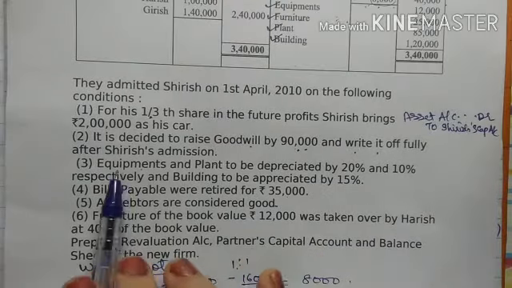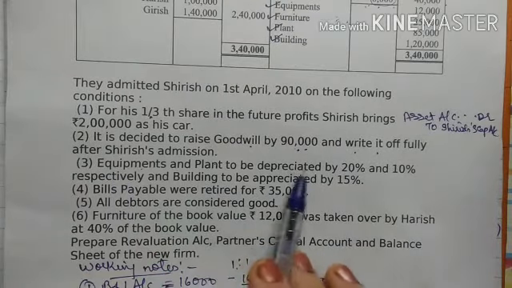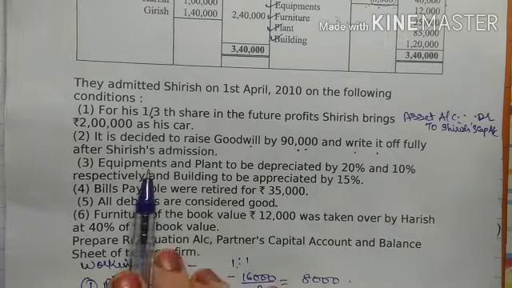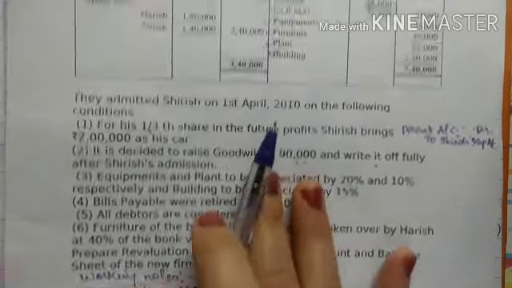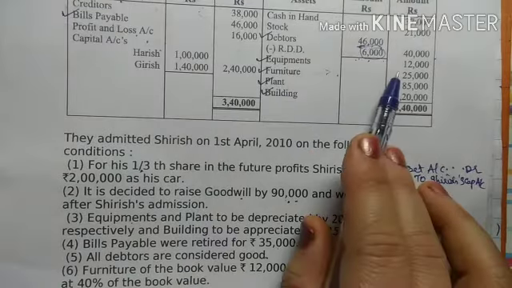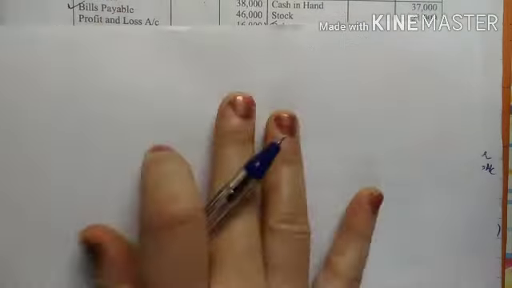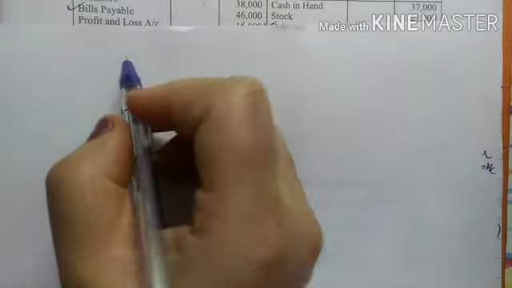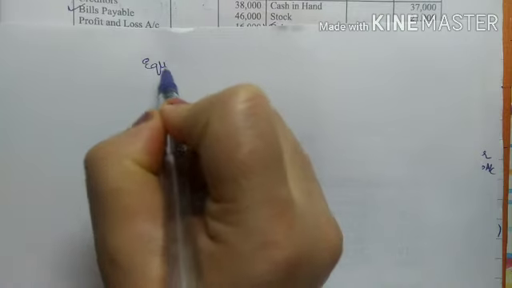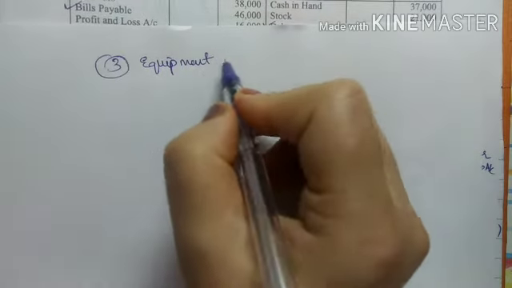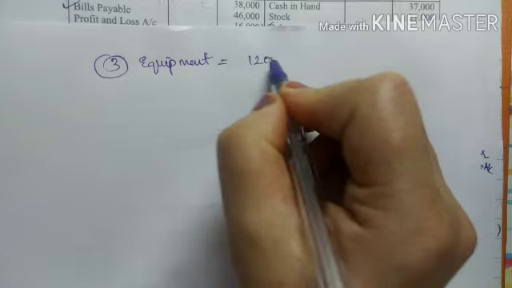Now see the next adjustment: equipment and plant to be depreciated by 20% and 10%. We have to depreciate equipment by 20%. The amount of equipment is 12,000. In my working note, this is the third one, 12,000.